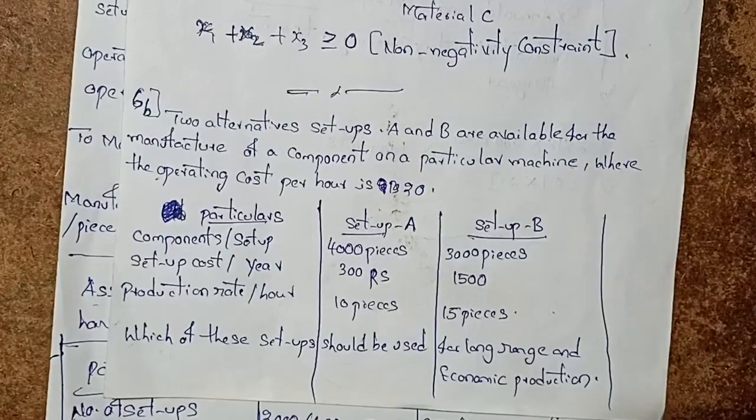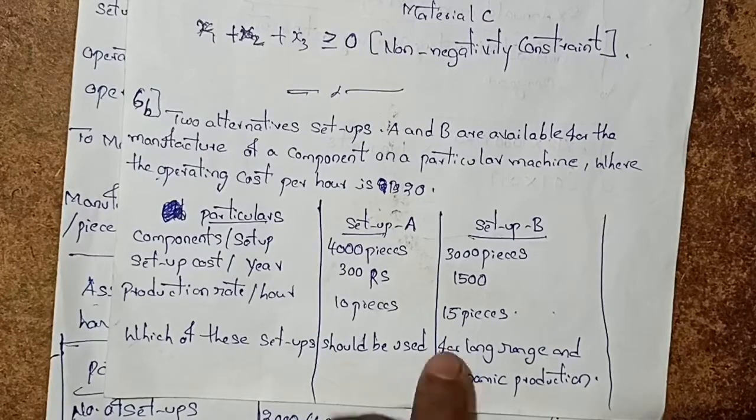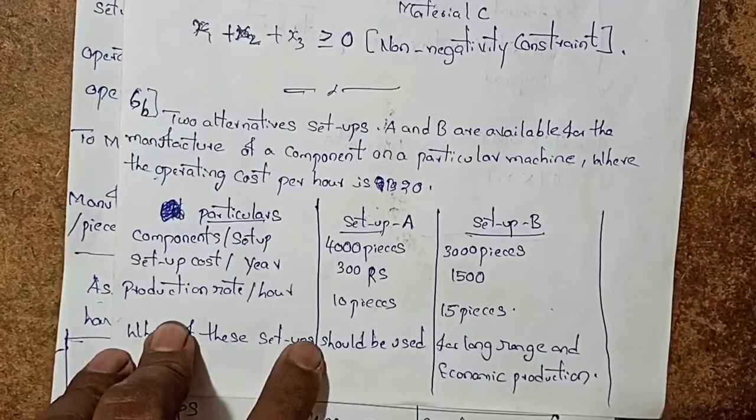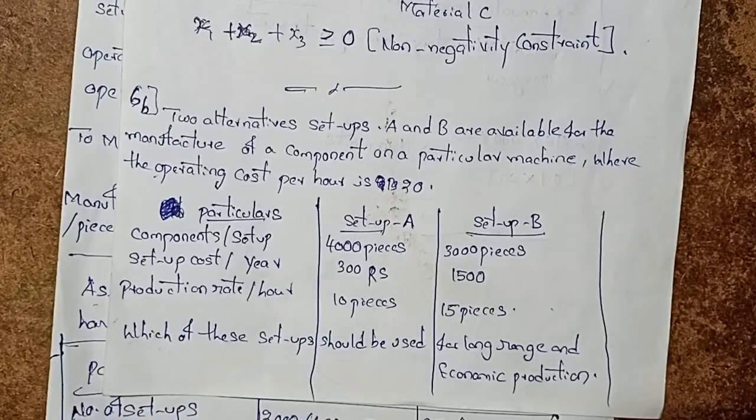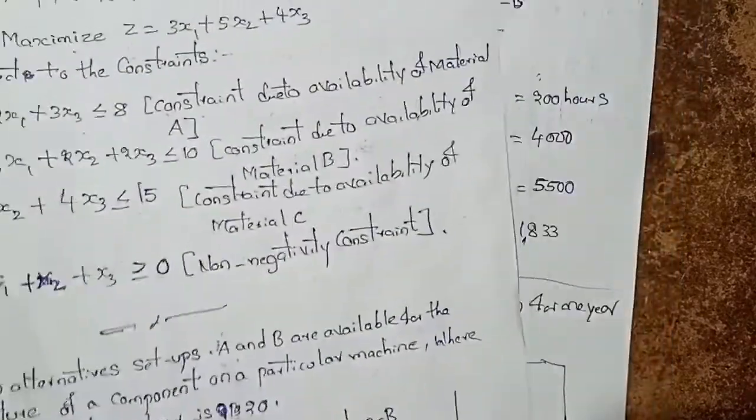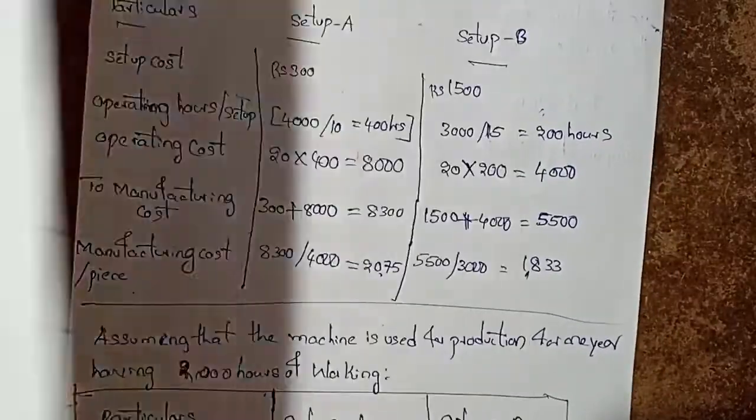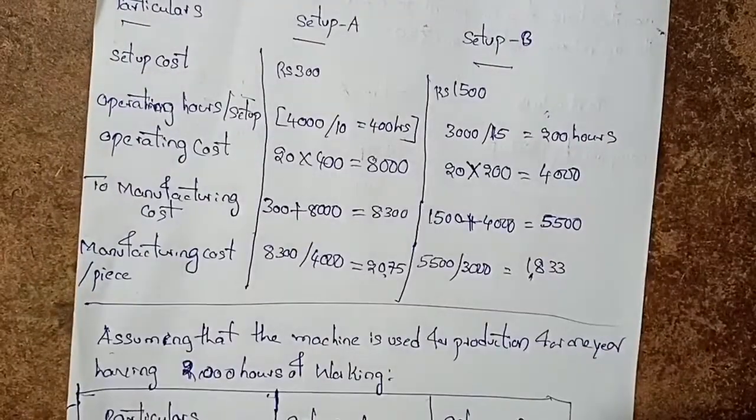Component quantity is 4,000 pieces and 3,000 pieces. Setup cost is ₹300 and ₹1,500. Production rate per hour is 10 pieces and 15 pieces. Which of these setups should be used for the long range of economic production? So that is the question.